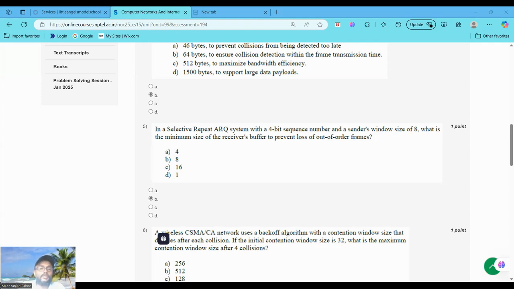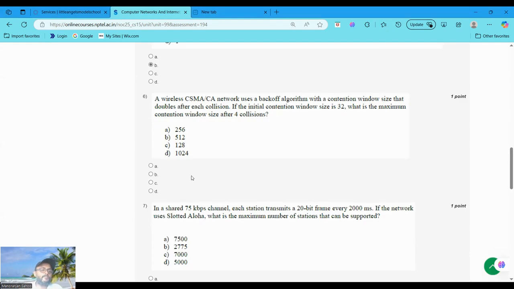Now moving to question number 6. In a wireless CSMA/CA network that uses a backoff algorithm with a contention window size that doubles after each collision, if the initial contention window size is 32, what is the maximum contention window size after 4 collisions? After 4 collisions, if you calculate, it will be 512. Let me show you how it will be 512.